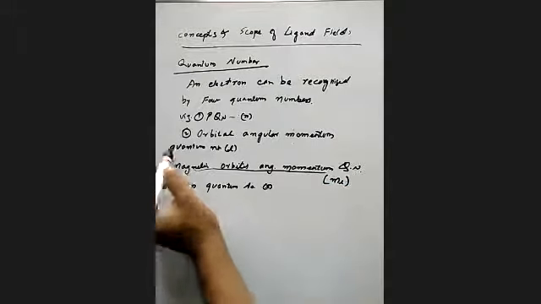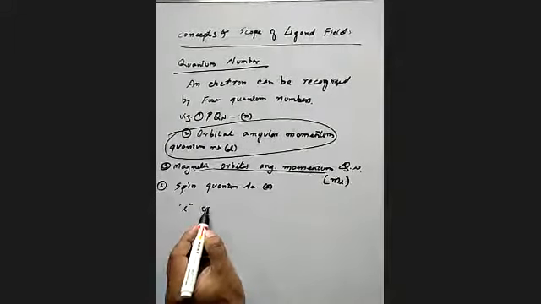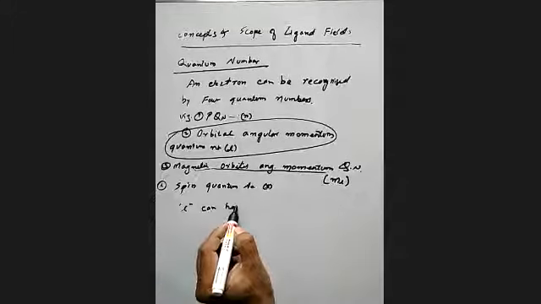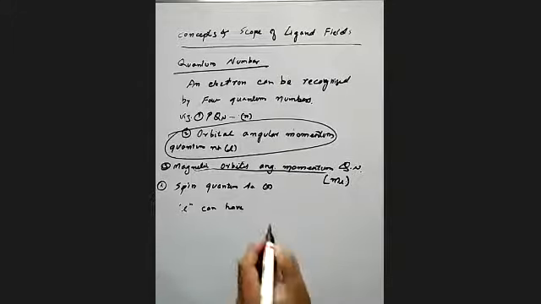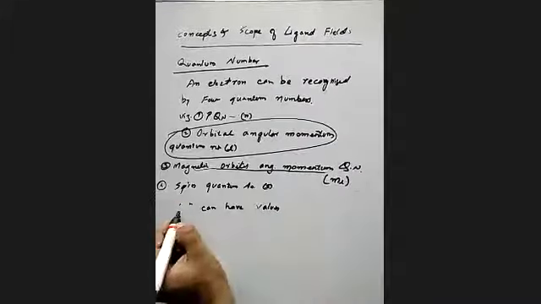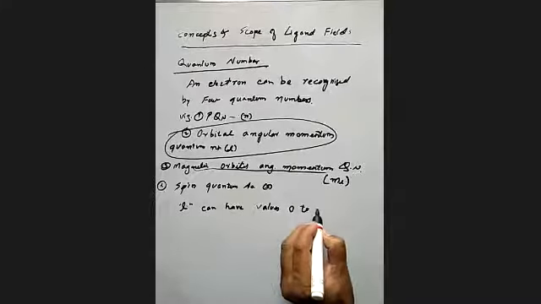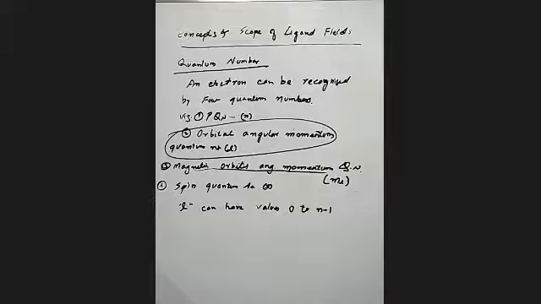Now see, the important one is the orbital angular momentum, small l. What are the values of small l? Because it is very important while dealing with the ligand fields. Small l can have values which range from 0 to n minus 1, where n is the principal quantum number.